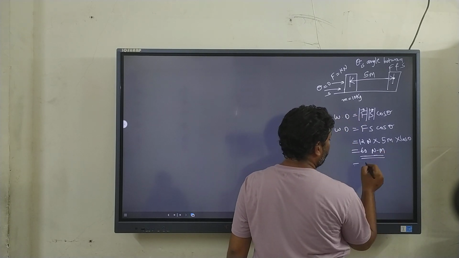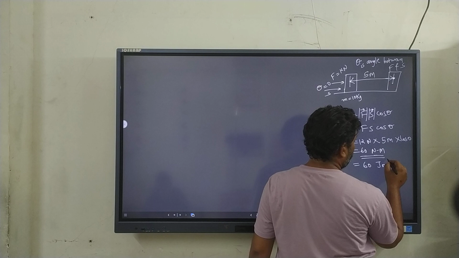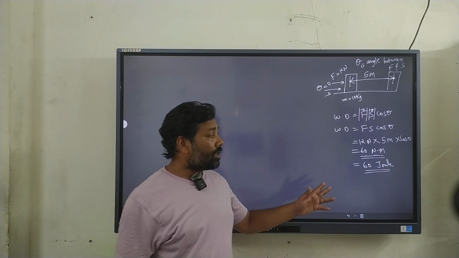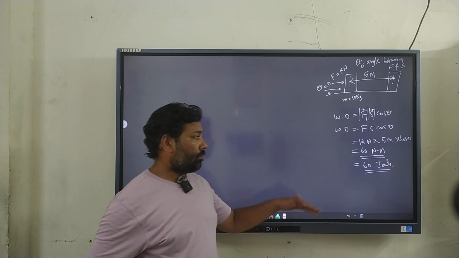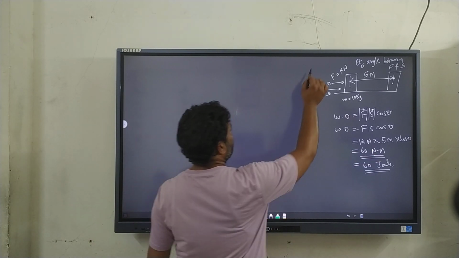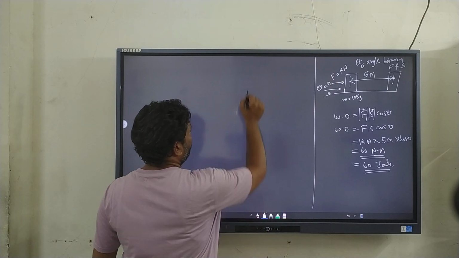Another name for the Newton meter is joule. Simple word. Joule was the name of the scientist who worked on the steam engine. So to respect him, we have the unit joule. One more example. Let us see.